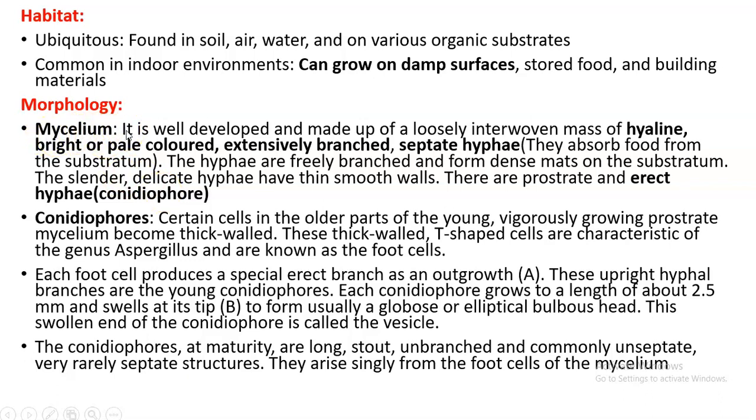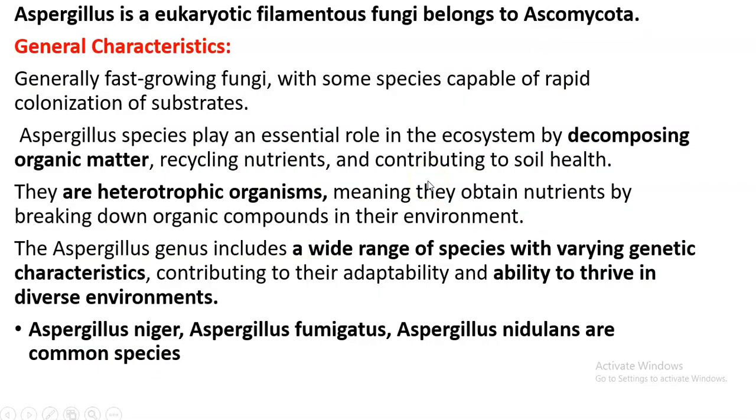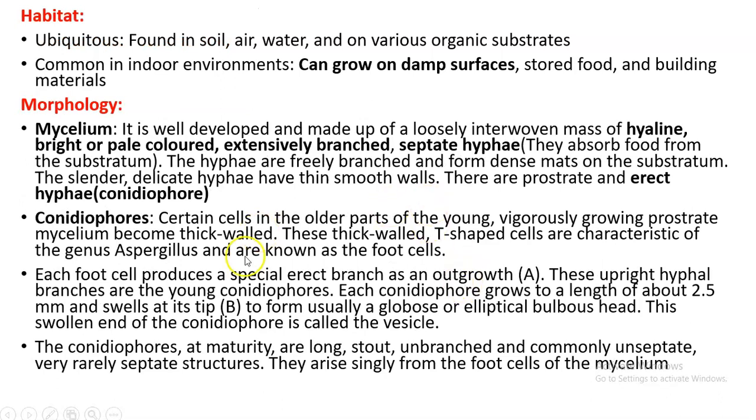First you talk about the mycelium. You can tell that there are prostrate and erect habits, and the erect part will be the conidiophores. The color is hyaline, bright or pale colored, with extensively branched and septate hyphae. We have seen this septum, that's why it is called multicellular. Each septum has a pore connection, a cytoplasmic connection through a pore, so you have to tell that.